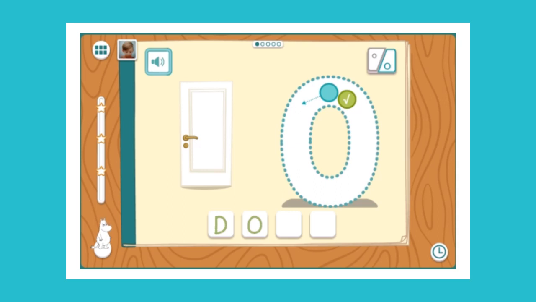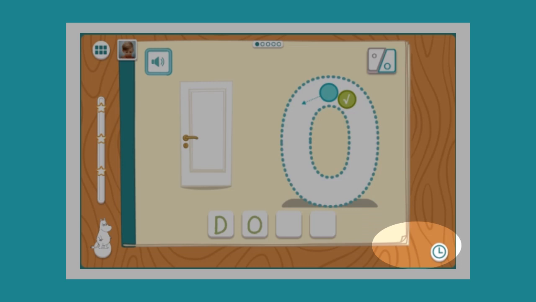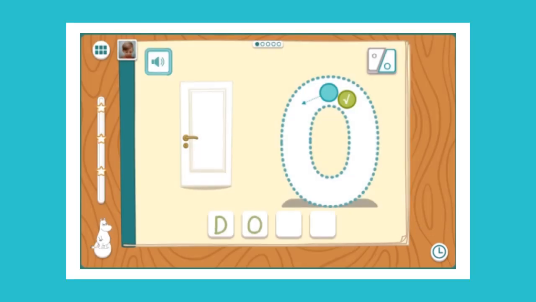Also, we have a playtime in the application to make sure that the children don't use it for too long, and the playtime is 5, 10, or 15 minutes. During these exercises, you can see a clock at the bottom right-hand corner, and if you put your finger on it, you'll see how much time the child has left. If the time runs out during an exercise, the child can still finish that exercise, but they can't start a new one.